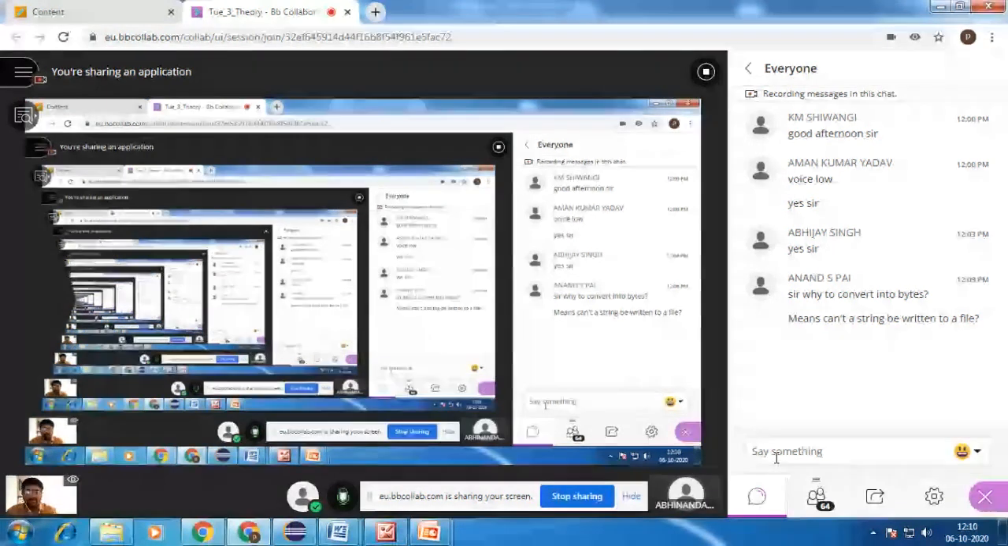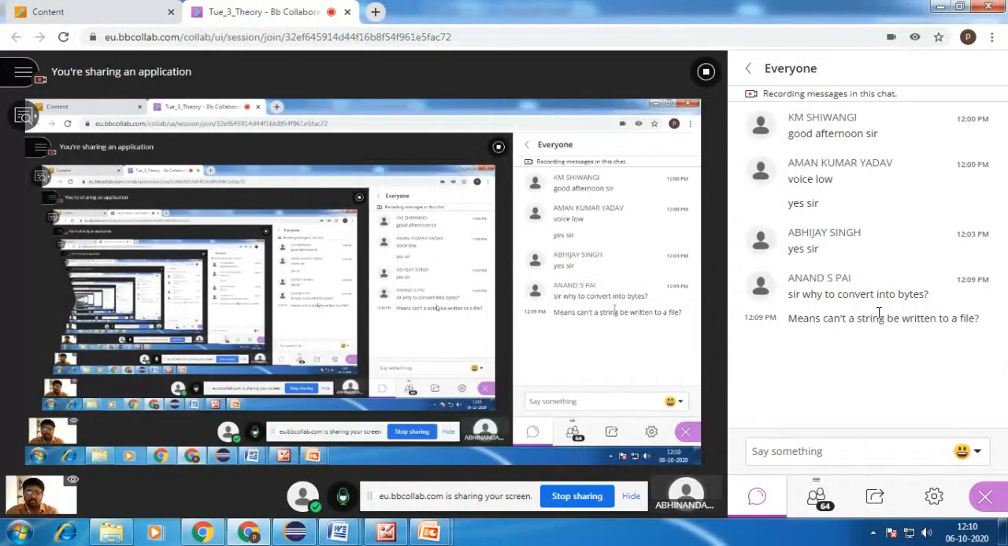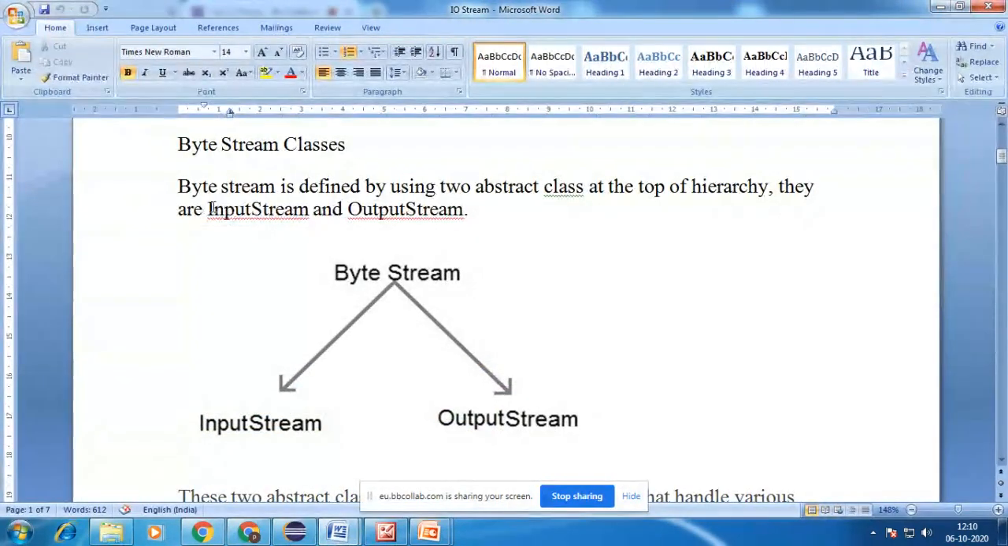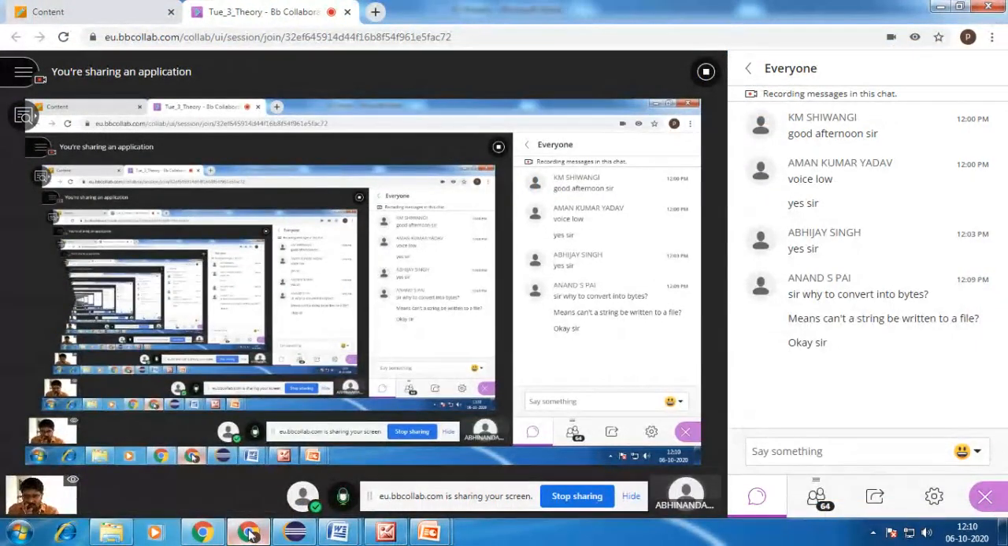Yes, because if it has a character stream, it has to read the characters and write the characters over there. If it has a byte stream, the flow of data is in the form of bytes, so that's why it has to convert into bytes. Here we have used input stream and output stream, which come under byte stream, which means it has to read each and every character, or everything, in the form of bytes. Yes, that is what we are using, so we convert into bytes.